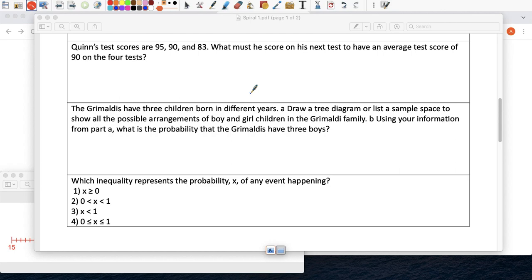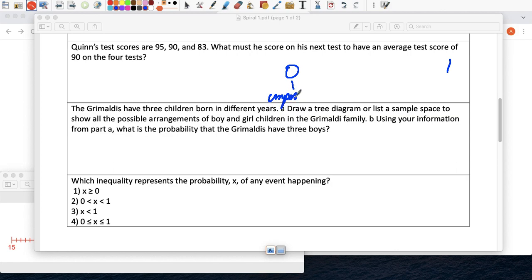Which inequality represents the probability of an event happening? So remember, the probability of something happening has to be between 0 and 1. It can't be greater than 1, because probability is from 0 to 1. So this is, what do we call it? Not unlikely, impossible. Remember when we wrote this?